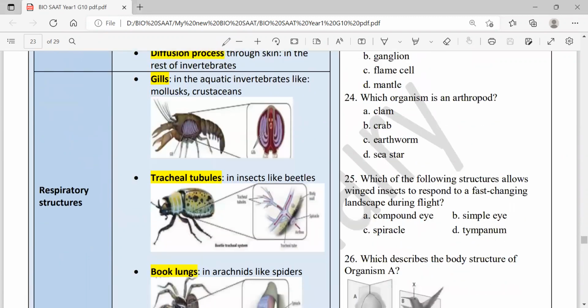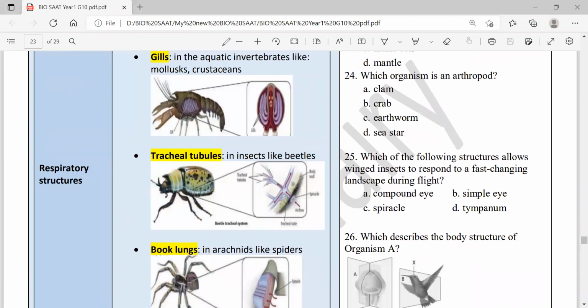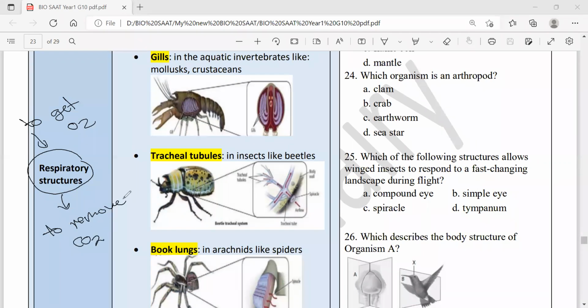What about the respiratory structures the invertebrates have? The respiratory structures they use in order to get oxygen and to remove carbon dioxide. What do they have? Okay, it's gills. Aquatic invertebrates, any aquatic organism, have gills, like mollusks and crustaceans. These two are aquatic invertebrates with gills. This is how the gills look, for example, in the crayfish, the crustacean.